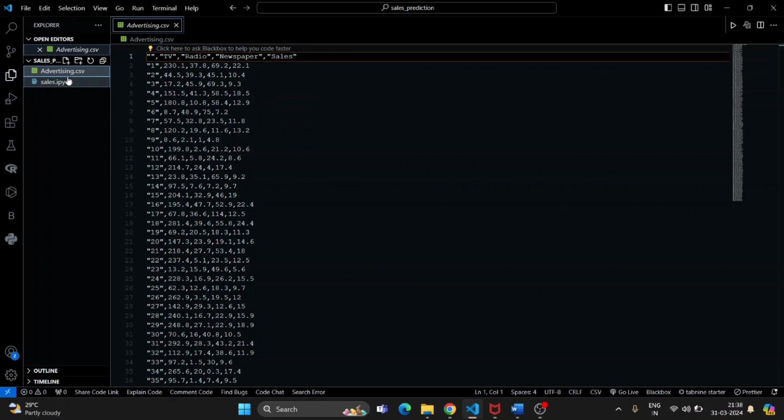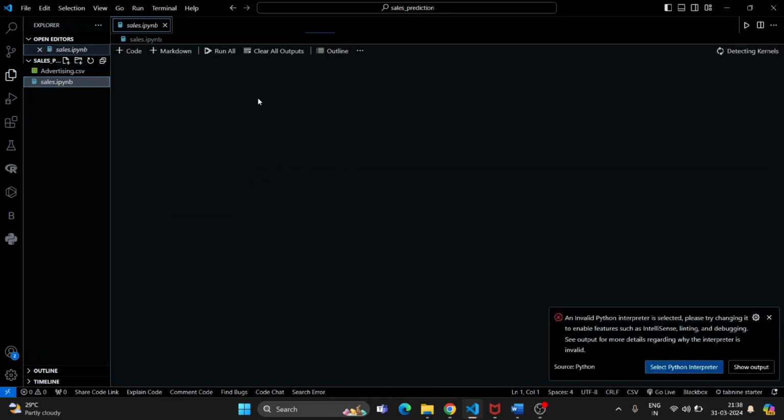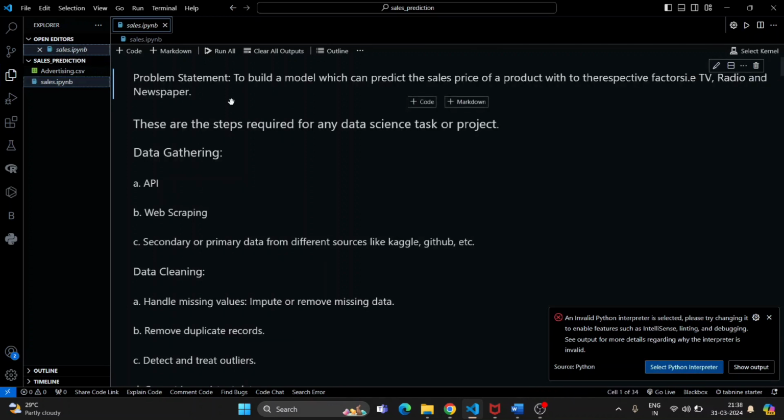For any data science project or task, we will first see what the problem statement or objective is. So we have to build a model which can predict the sales of a product with respect to the factors, that is TV, radio, and newspaper.